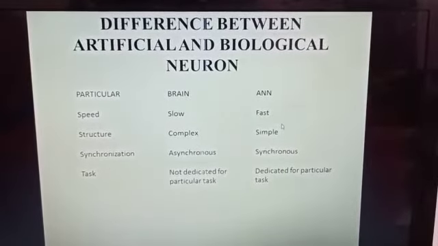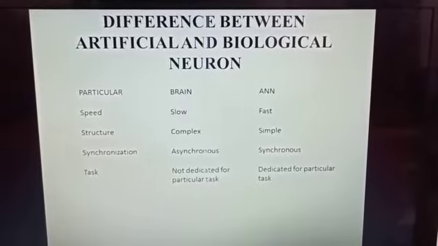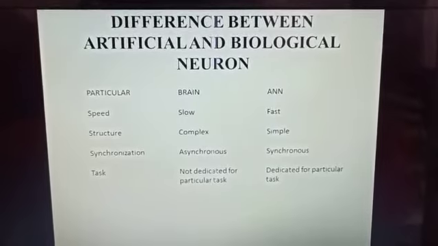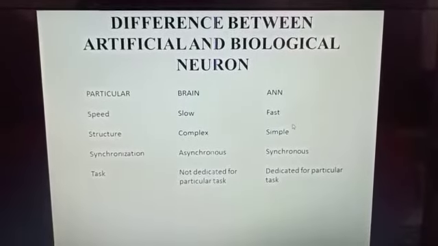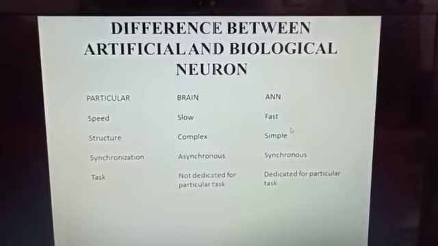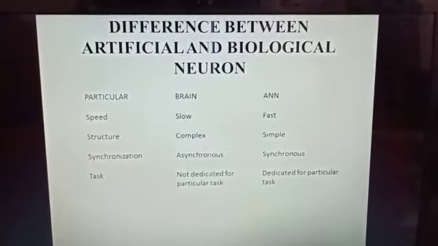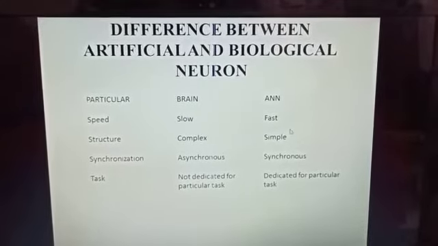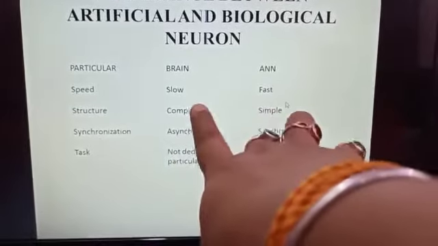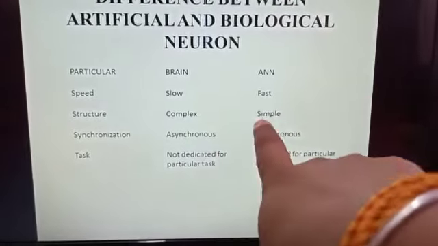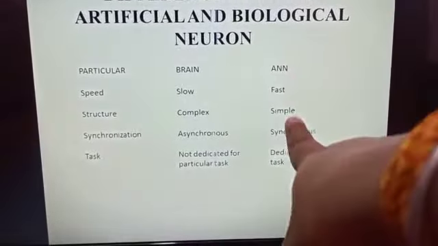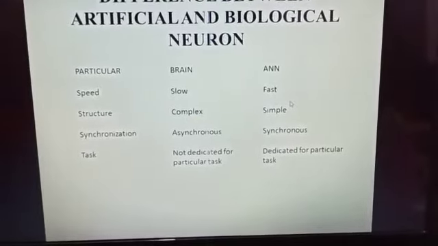There is a difference between artificial and biological neuron. As we compare the speed of artificial and biological neuron, the brain has slow speed and artificial neural network has fast speed. The structure of brain is very complex, and as compared to brain, the structure of ANN is simple. Brain is asynchronous and artificial neural network is synchronous.